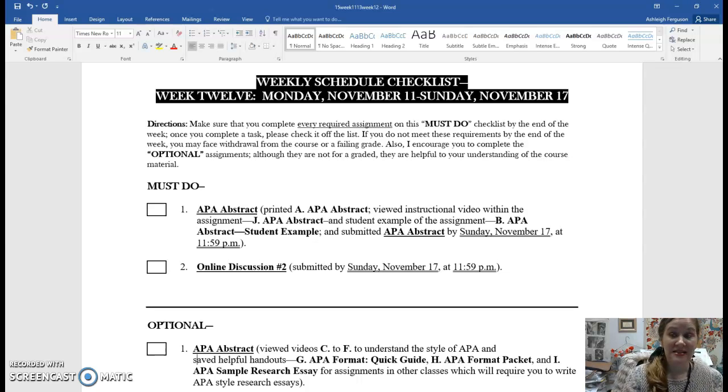So as far as this assignment, the APA abstract is to teach you some APA style formatting, like another research style besides MLA, but also it's to serve you in learning how to be a good job interviewee, because we want you to do well in your job search and also to get the job. And the online discussion is just going to be a way for you to share your findings with your classmates so y'all can learn from each other.